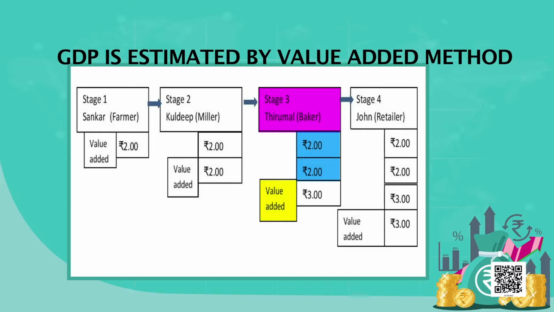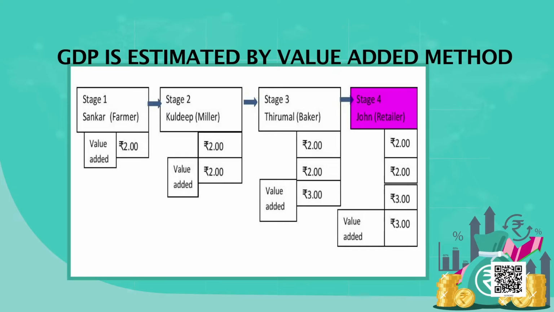From 4 rupees he has added value to 7 rupees. So value addition here is 3 rupees only. He has converted this wheat into bread, and sells it for 7 rupees. So he has added value of 3 rupees here actually. Then it comes to the retailer.